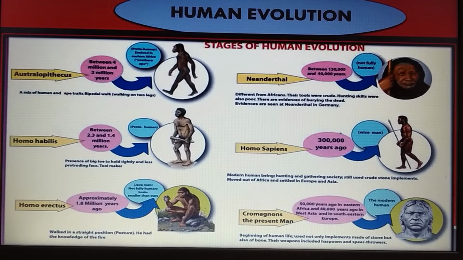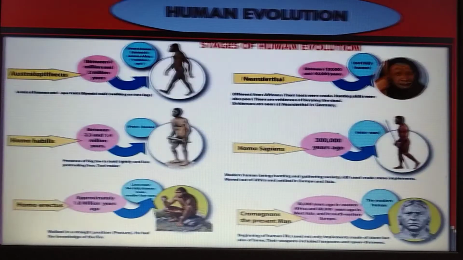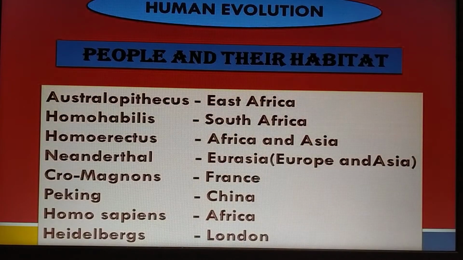Before this, we have seen human evolution. Now, let's see about people and their habitats. Australopithecus, East Africa. Homo habilis, South Africa.